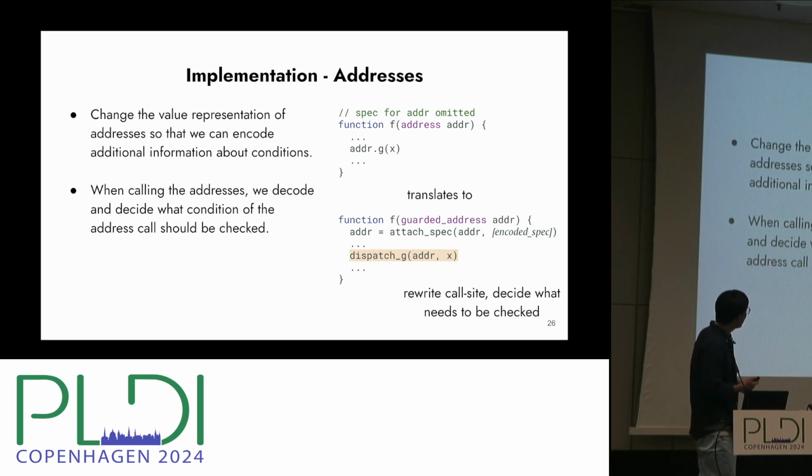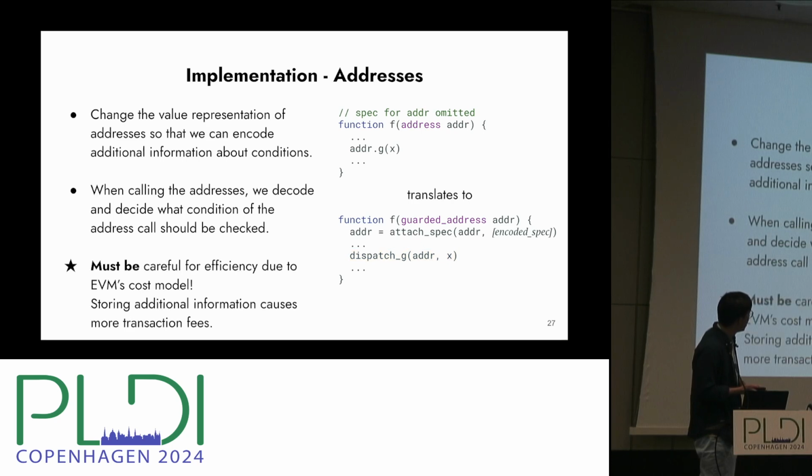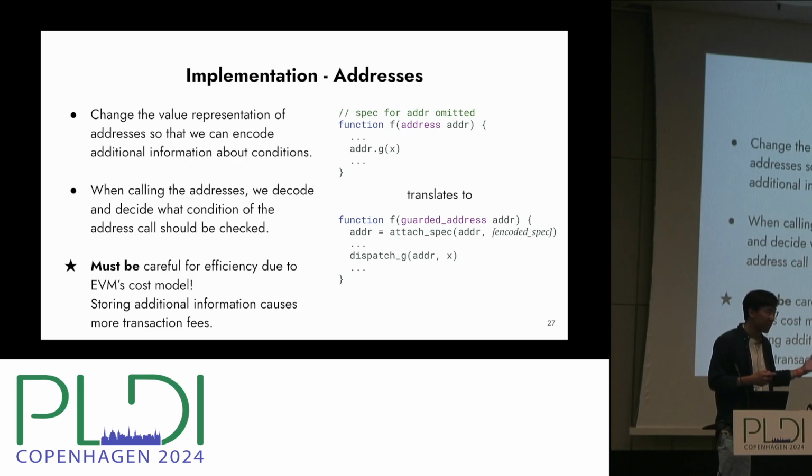Right. But now there's a caveat actually. We must be careful because we're doing Solidity and EVM. And there's a quite different cost model on EVM because all transactions on EVM, they take a transaction fee. And those transaction fees are related to how much storage you use in your program. If we're storing more information into those address values, we may cause additional transaction fees, which is undue for any users if they want to use this thing in the real business setting, right?